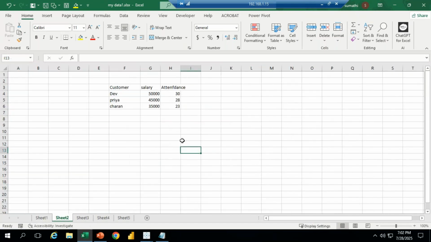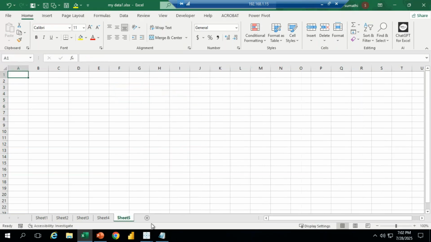Instead of that, once you select the information, in the name box I typed salary details, or salary here. Customer information, if you want, click on that customer, customer name, whatever you want we can. Customer underscore name, Enter. Attendance. Like this, I entered information.